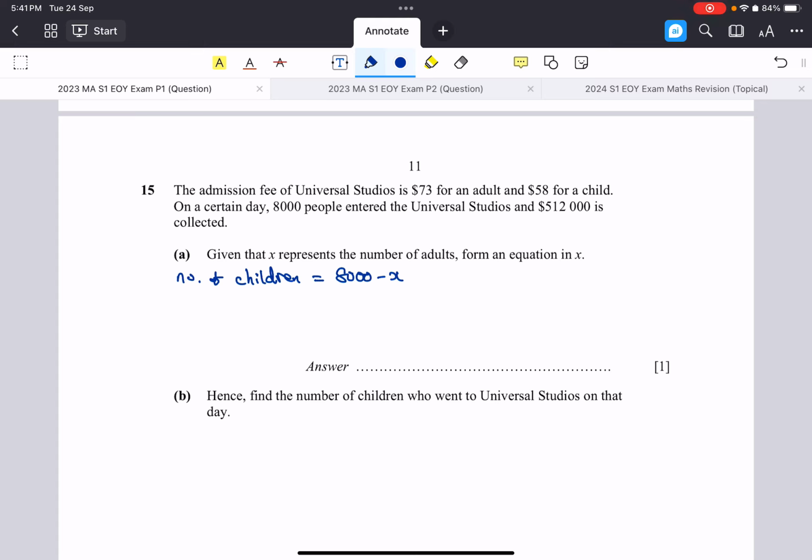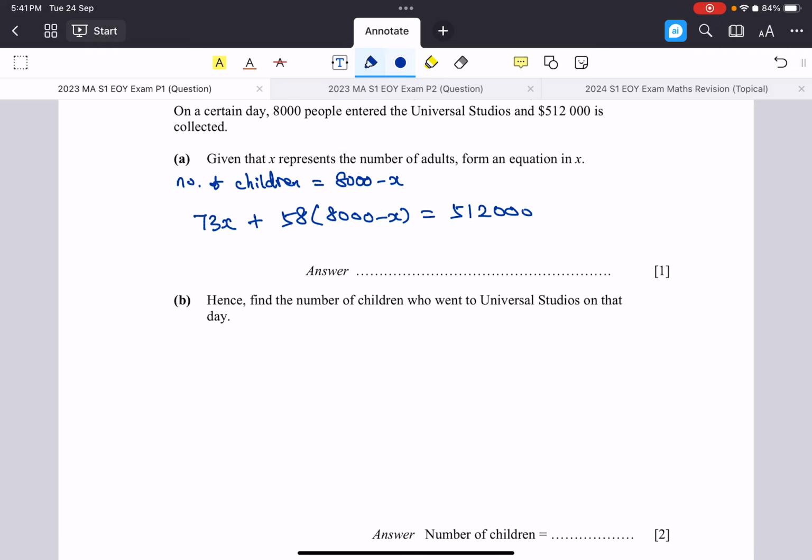So what is the fee now, right? The fee now will be $73 times the number of adults plus, let's see, how much again? $58 times the number of children will give us the total, which is 512,000, and that's the equation. Okay, that's what you want to write, right? So this is the equation. Hence find the number of children. So the second part B, then we try to solve, right?